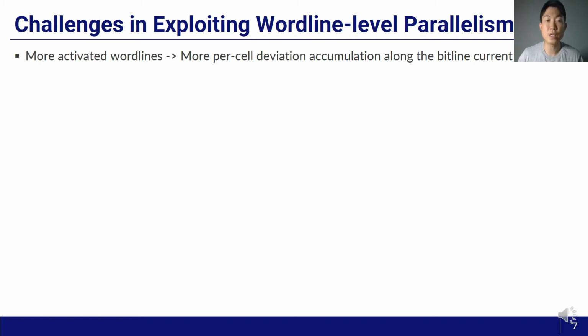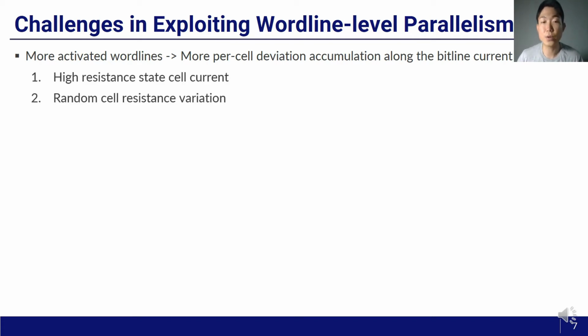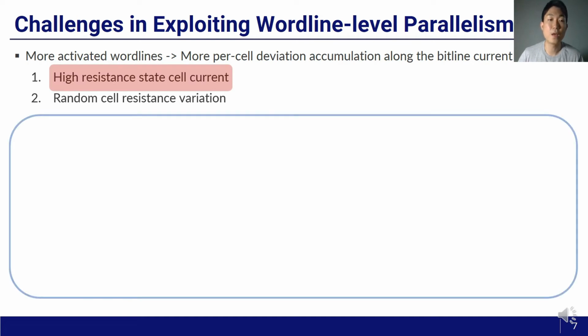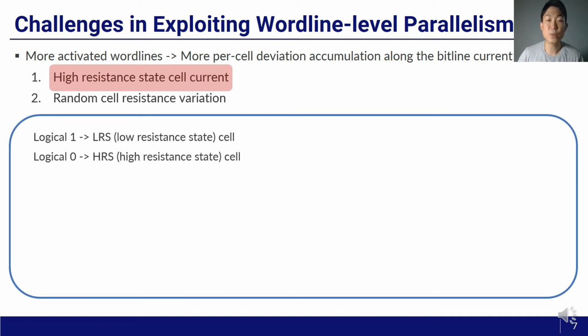The problem is that current deviation accumulates more along the bit line current as more word lines are activated. In other words, the more we exploit wordline-level parallelism, the more likely readout errors of the bit line current occur. There are two major sources of bit line current deviation that increase with the number of activated word lines. The first one is high resistance state cell current. When using single level cells, cells representing logical 1 are programmed as a low resistance state, and cells representing logical 0 are programmed as high resistance states.